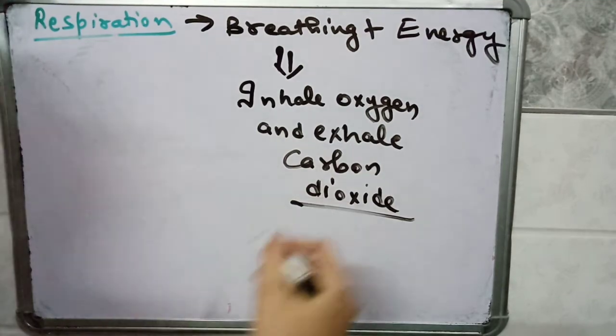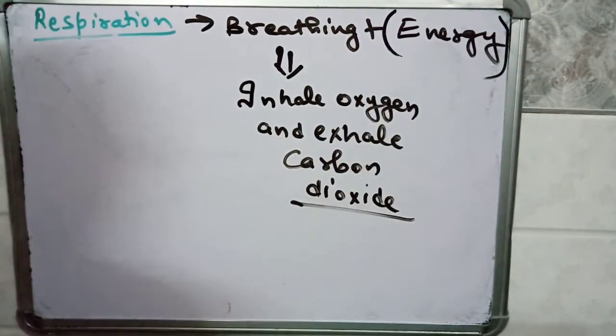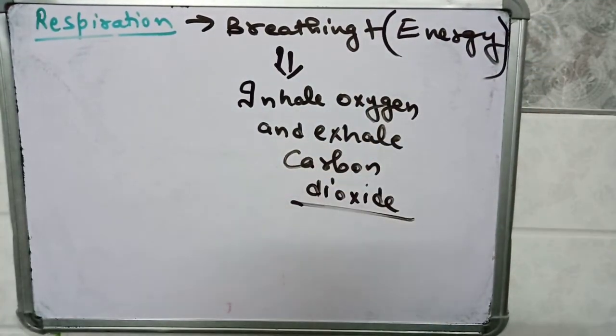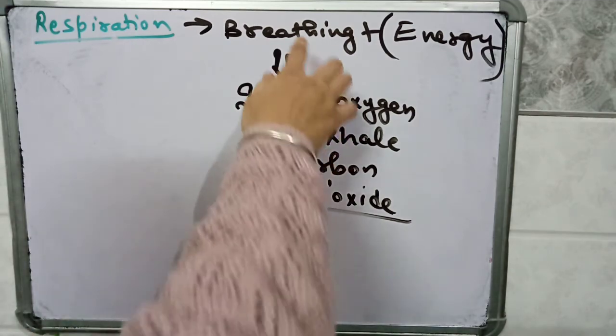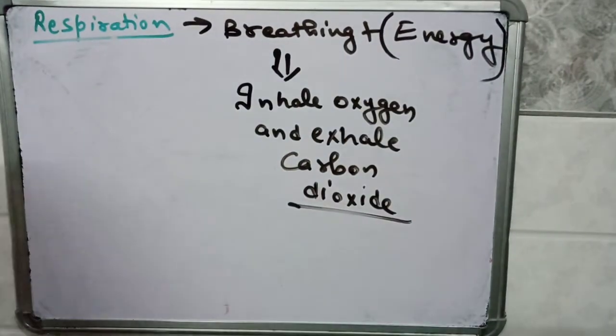Along with breathing, in the cells energy formation also takes place. This energy is utilized by the living thing's body. For example, we use energy to move our hands, to walk, to run, to blink our eyes, to pump our heart. So energy is required by the living organism for various processes. So respiration is the process in which breathing and energy formation take place.